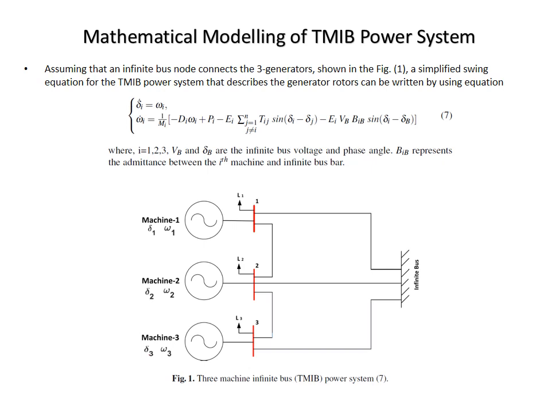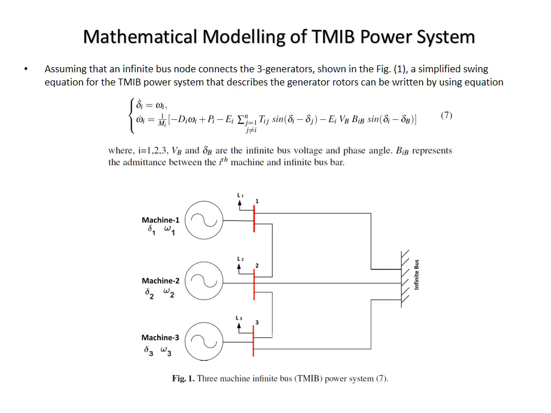Mathematical modeling of the three machine power system. Assume that the infinite bus node connects the three generators, machine 1, machine 2, machine 3, as shown in figure 1, where three machines are operating in parallel and connected through an infinite bus bar.